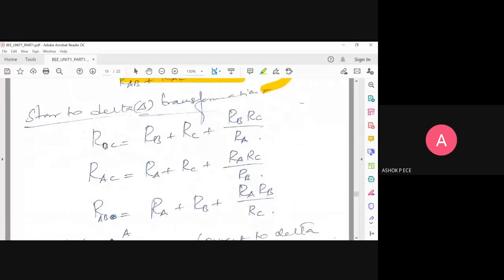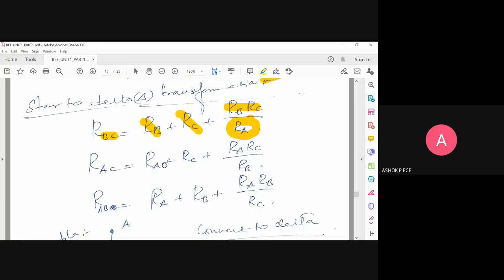See, for RBC, RB plus RC: add them, then multiply them, divided by, since so far I did not use A, RA. Is this formula clear? How to remember the formula? RBC means B and C: you have to add B and C first, then multiply B and C, divided by RA, since so far I did not use A.